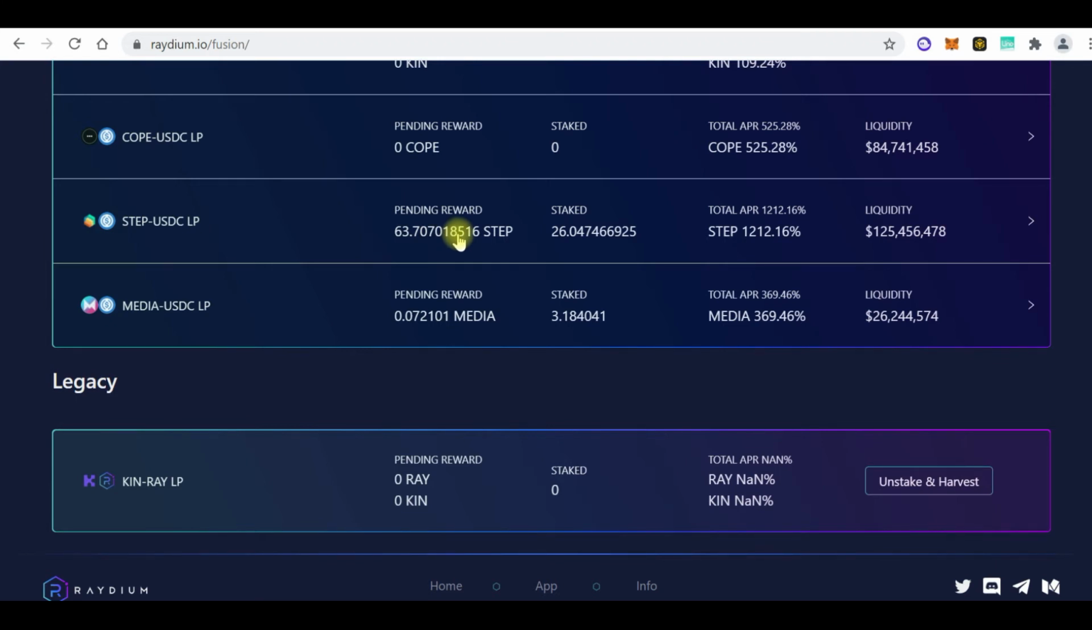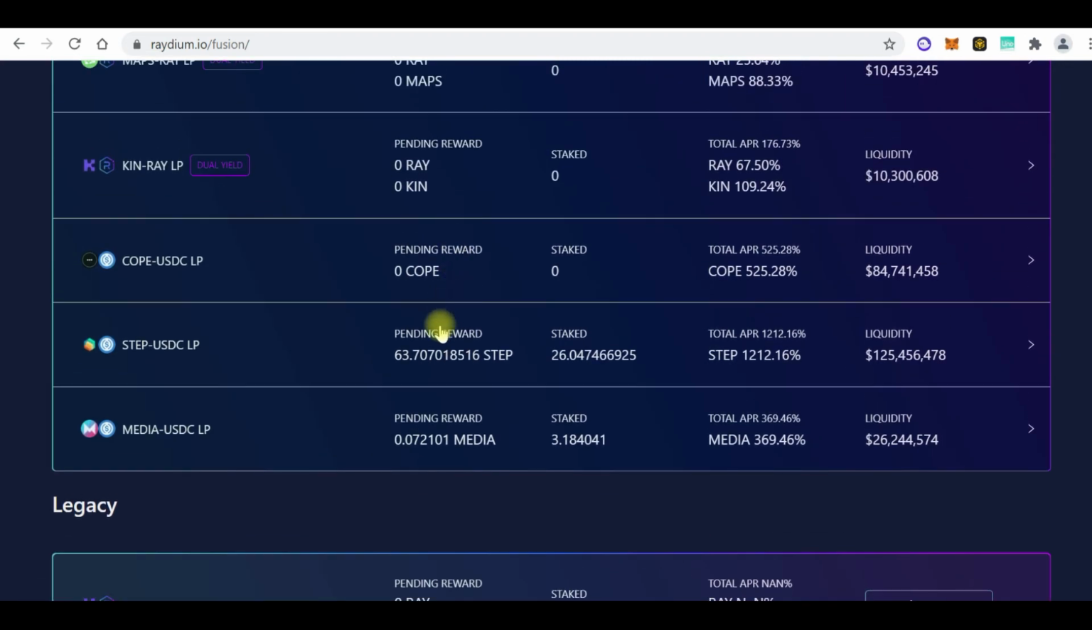So I'm making money two ways. The first way is by providing liquidity, because people are actually paying me fees as they swap between Step and USDC or USDC and Step. And I also make money because I staked my LP token to farm more Step. So I'm making money two ways. So that is basically what farming is about.